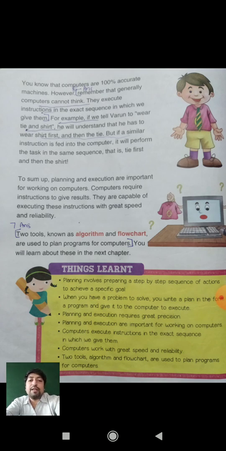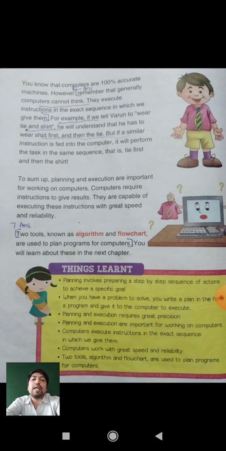The example seen before is the best example of planning and execution, but the computer works over different planning and sequences of the instructions given to it. If it wants to give a result, it requires some instructions. Computers are capable of executing these instructions with great speed and reliability.